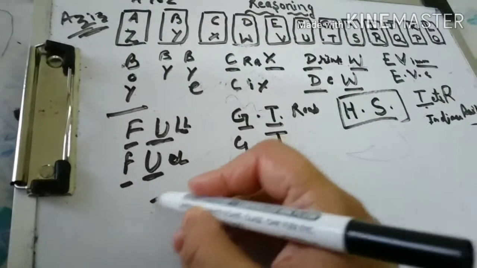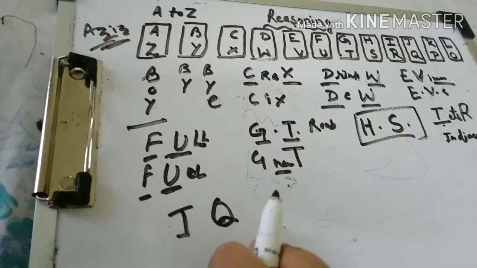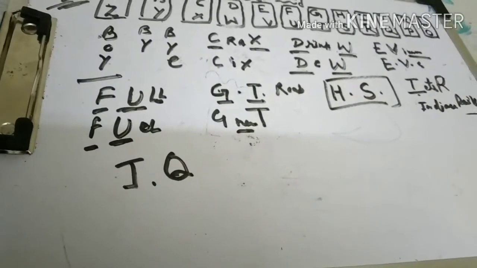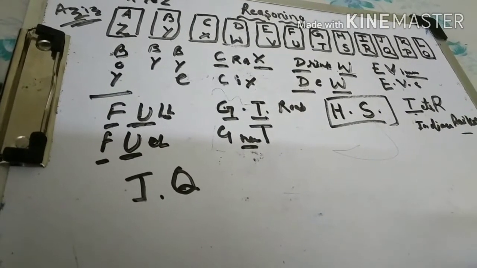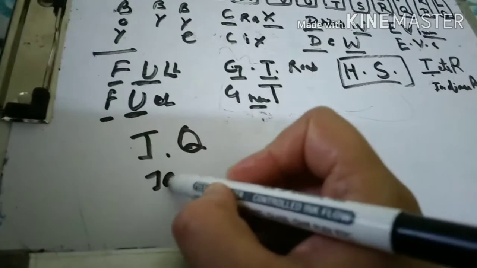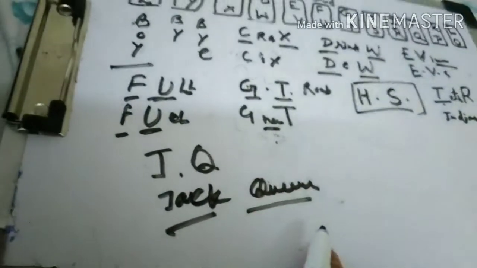Now moving on to J and Q. Jungle Book also comes, so instead of Jungle Book you can remember Jungle Queen, and like this you can also remember. Or you can keep it in your mind like J and Q, Jack and Queen, that in cards we see Jack and Queen. So like this you can also remember, or Jungle Queen I have told you before.